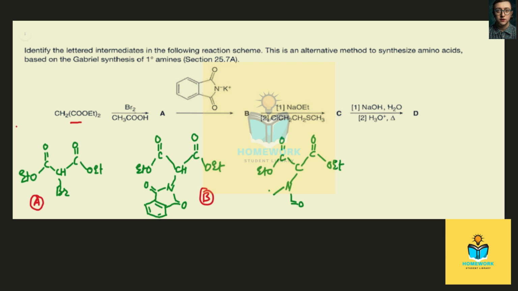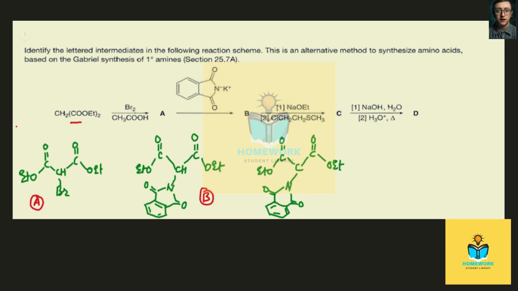Then two bonds here which are joining with the benzene ring. So in case of phthalimide, it should be benzene ring here. So this phthalimide part will remain intact at this step, and the hydrogen which is present here is actually replaced by alkyl group.